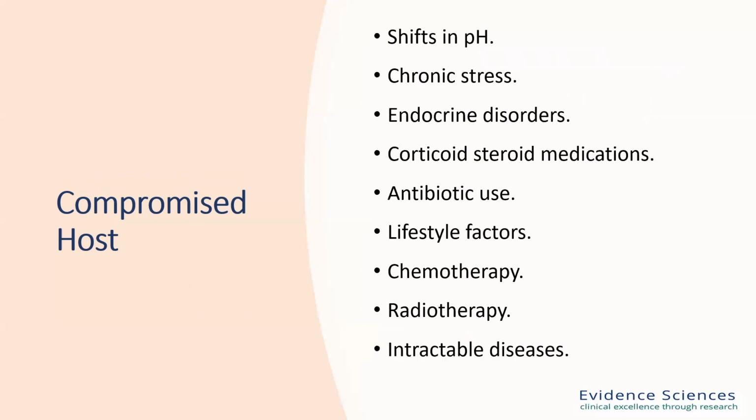Now, another key factor that I want to highlight is the disturbance to the natural balance of the microbiome. So the protective bacteria in the gut and those colonies in the gut that are supposed to keep everything in balance. Now, the protective bacteria in the gut, which is the lactobacillus, is what keeps candida under control in healthy people.